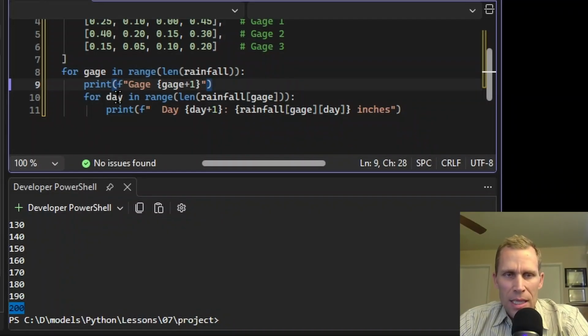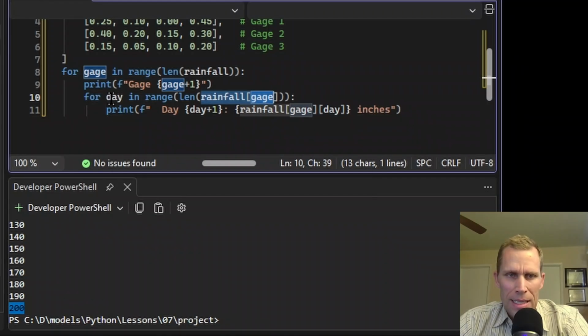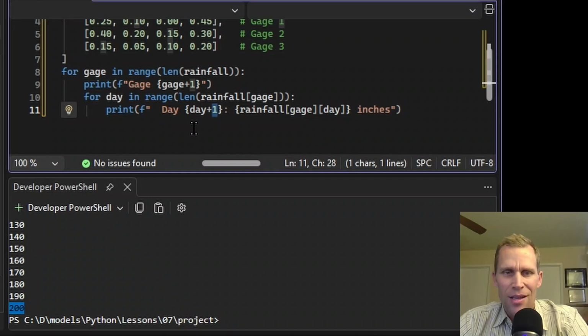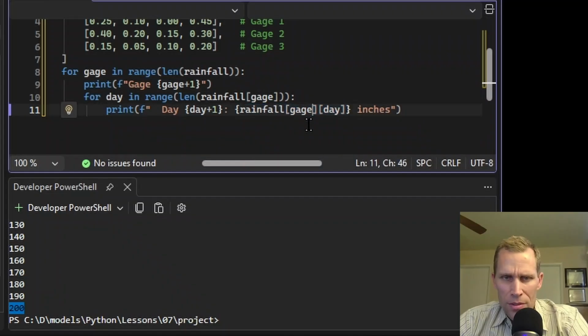And then within each gauge, it's going to have this inner loop where we are looping through the number of values for that particular gauge. Day is the variable. It's going to start at 0, but we're adding 1 again. So we're going to print it out starting at day 1, 2, 3, and 4, even though the value of day itself is going to be 0, 1, 2, and 3. This right here is the actual rainfall value, like 0.20, 0.30, because it is referencing the rainfall list. Gauge is the first dimension, the first index, and then day is the second index. And it looks like the units are here in inches.